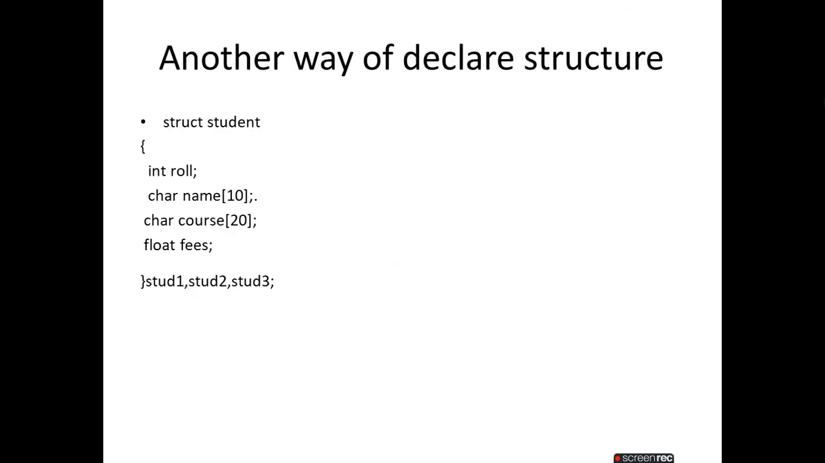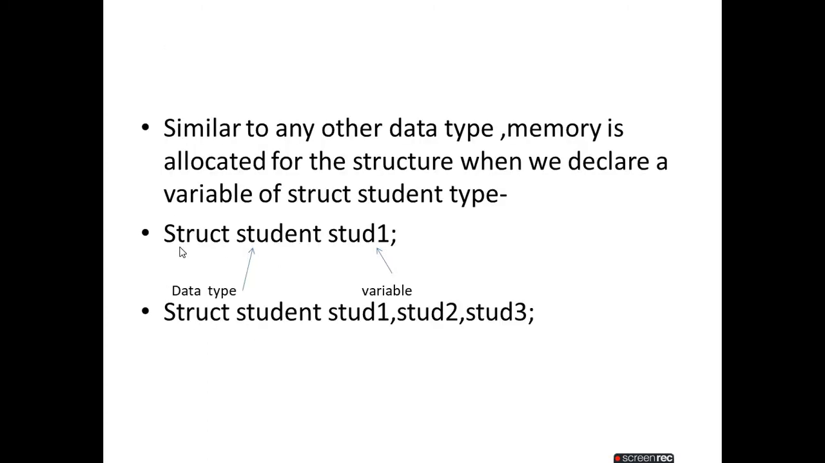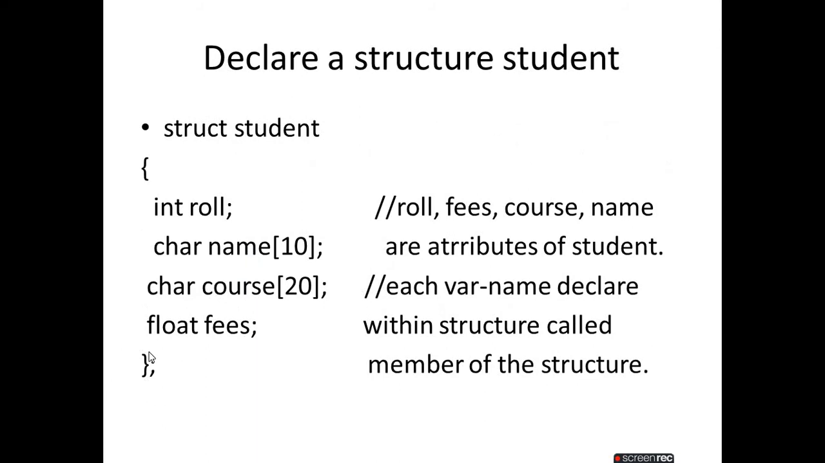Now there is another way of declaring a structure. Instead of putting the semicolon here, we can declare variables of struct student type. After completing the closing bracket, that means the body of this struct student, we declare the variables like stud1, stud2, stud3. After completion we put the semicolon.